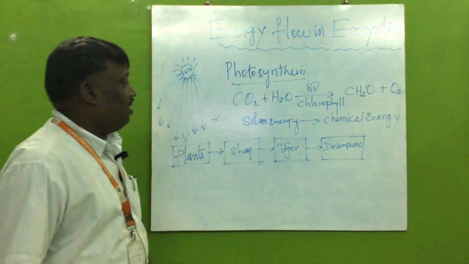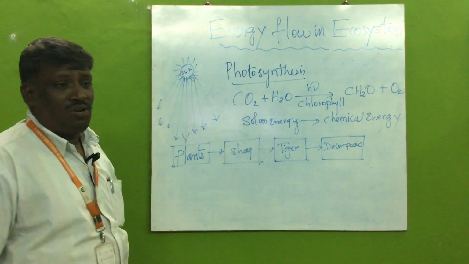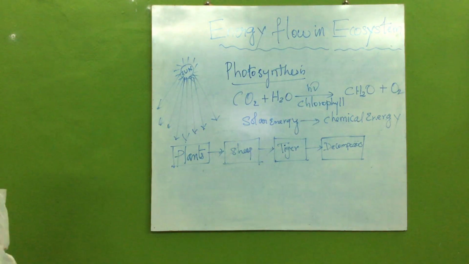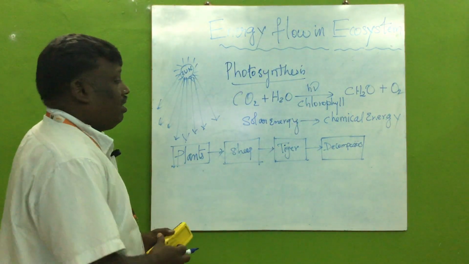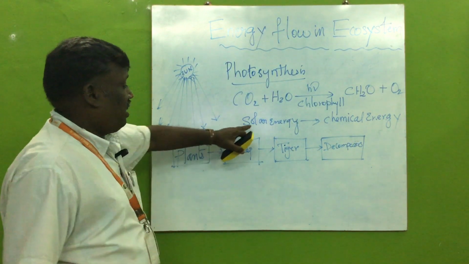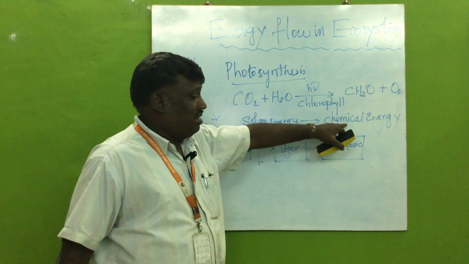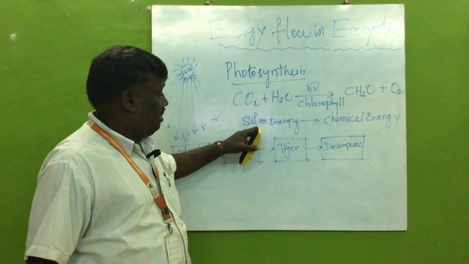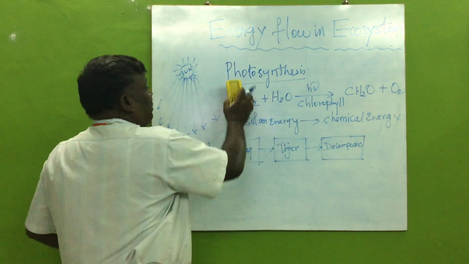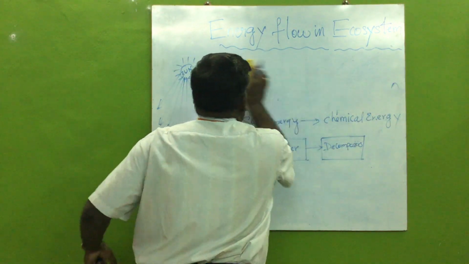The energy flow in ecosystem is governed by two laws: the first law of thermodynamics and the second law of thermodynamics. So now I am going to state the first law of thermodynamics: one form of energy can be converted to another form of energy. Here the solar energy is converted to chemical energy, and that is justified by the first law of thermodynamics.